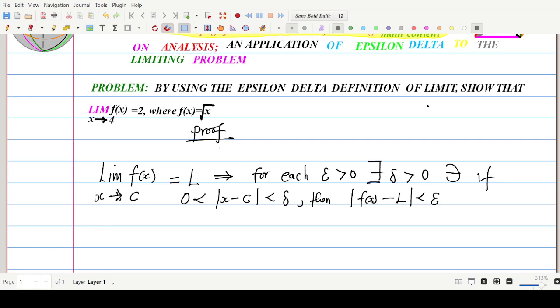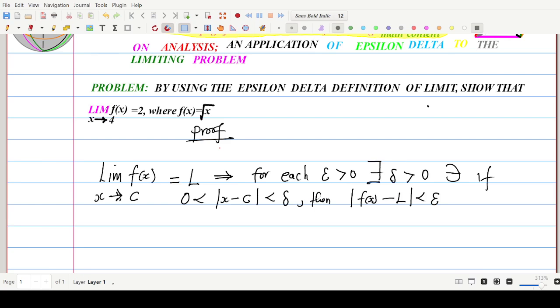Let me give a little explanation. Here it says that the limit of f of x as x approaches c equals L implies that for each epsilon that is positive, there will exist a corresponding delta that is positive, such that if 0 is less than the modulus of x minus c, and the modulus of x minus c is less than delta.